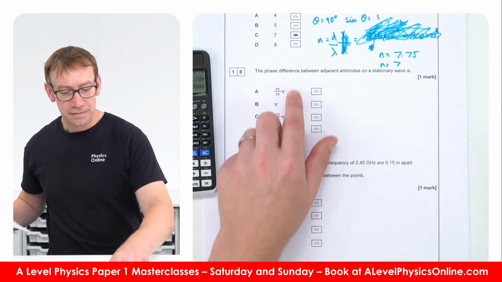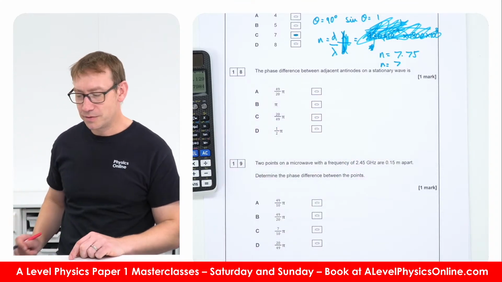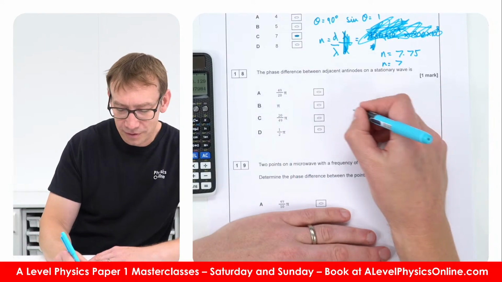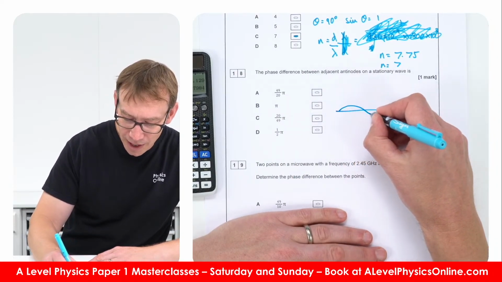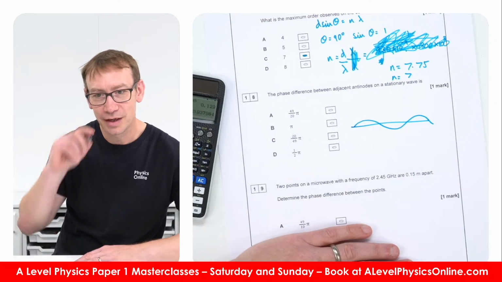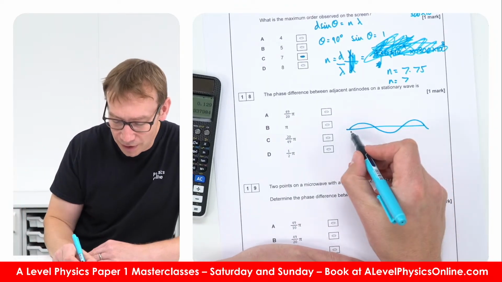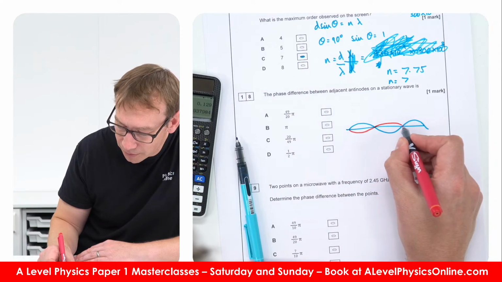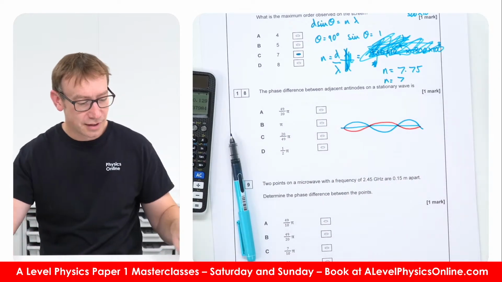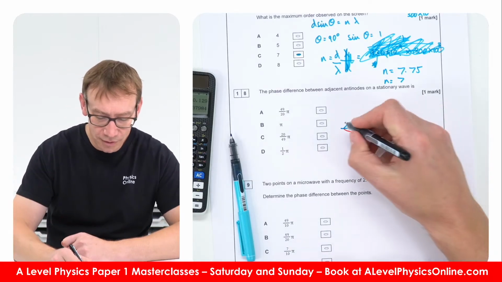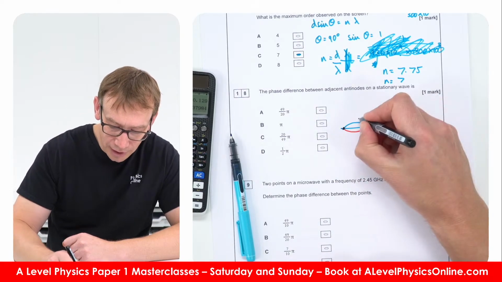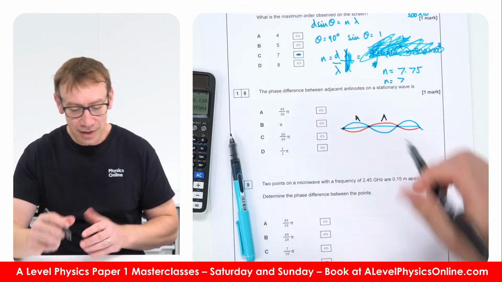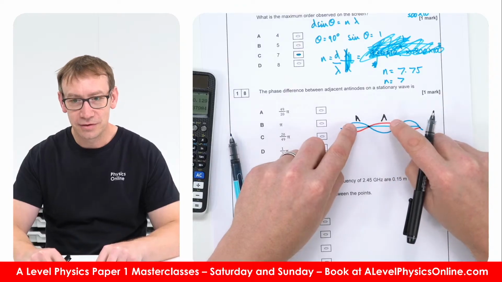Right. The phase difference between adjacent antinodes on a stationary wave is, well, let's do a stationary wave. So here's a wave, and here we're going to have something like that. Okay, now if you've got a stationary wave, there's also going to be a point, maybe a small amount of time later, where it's in the other position, here, like that. Okay, now let's look at, we've got nodes here, here, and here. And here we've got an antinode, and here we've got an antinode. Now, these two antinodes are going to be adjacent to one another.